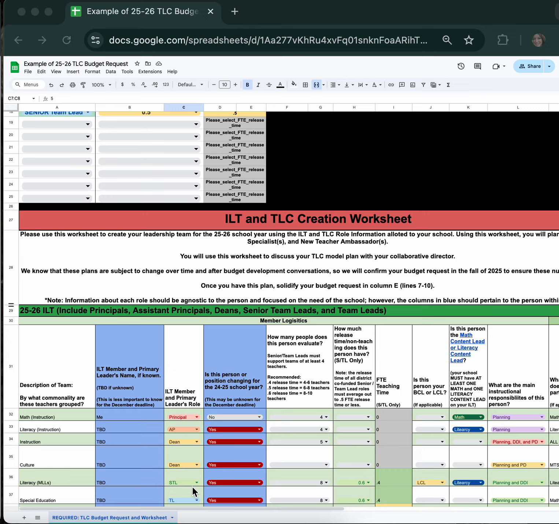Let's get into the work of completing the ILT section of the ILT and TLC creation worksheet. Step 1, define your MIS goals.